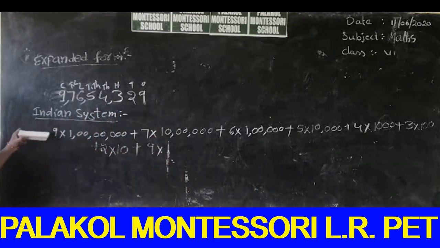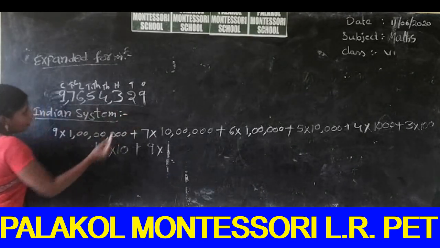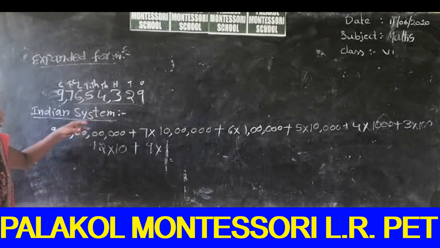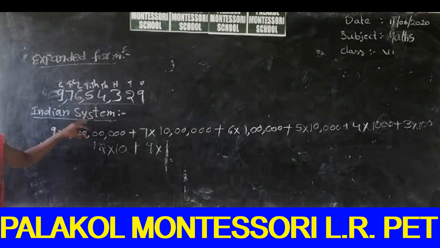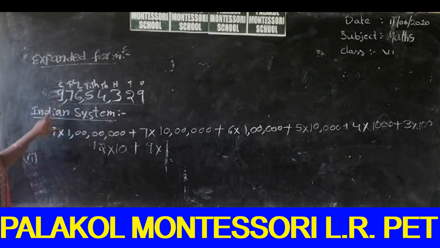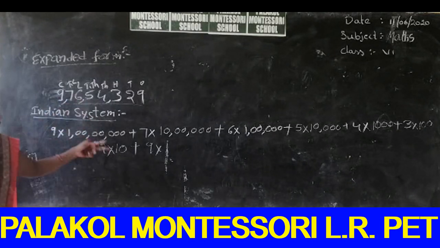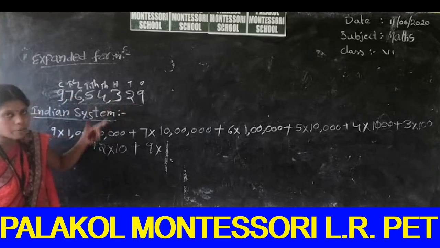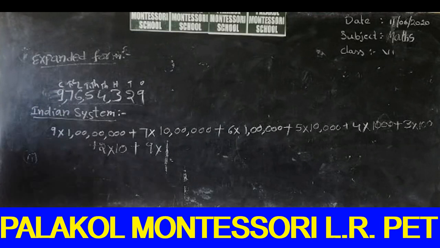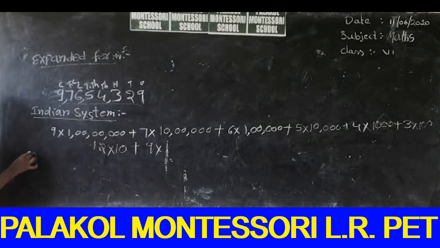So we can multiply with 1. So the expanded form is in this way. That means each and every number can be expanded with its place value. So students, we have understood. There is also a second method, which we can easily remember.